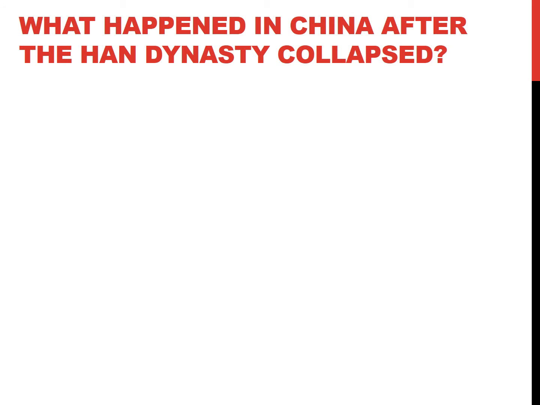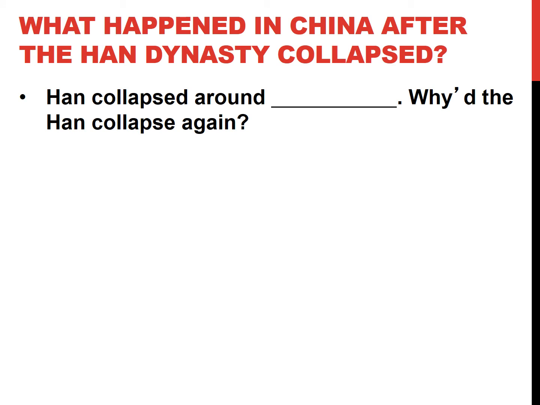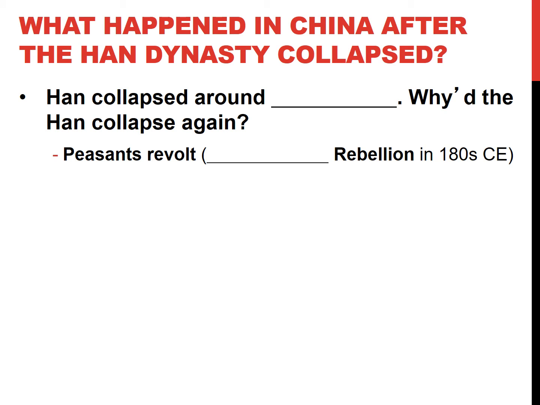All right. What happened to China after the Han Dynasty collapsed? Well, the Han Dynasty collapses, once again, 226 CE. Know that date. Remember it, live it, love it. 226 CE. But why did it collapse again? It collapsed because of those pesky peasants. Remember them?